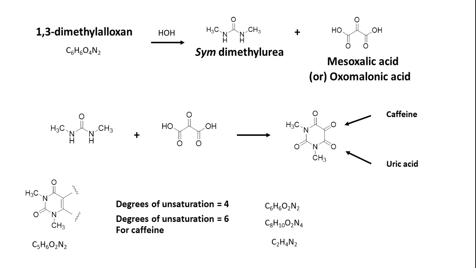What is the difference? C2H4N2. Here you can see clearly that only 2 N-methyl groups are there, so one nitrogen and a CH3 has to be removed from here to accommodate one NCH3 group. So what is remaining? One hydrogen, carbon and nitrogen.